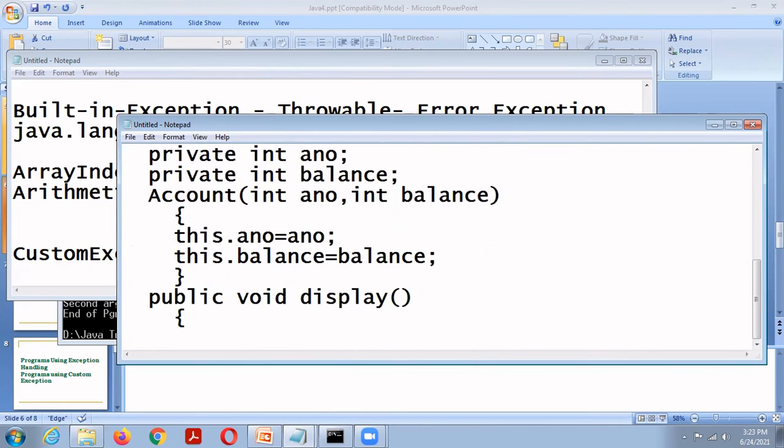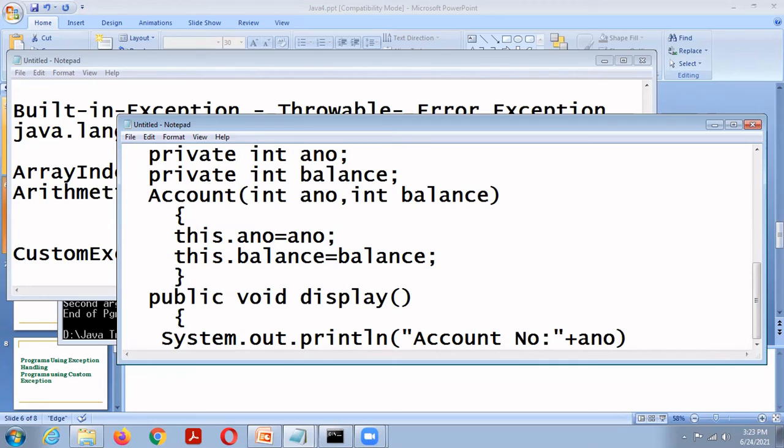Public void display. System dot out dot println account number plus account number.